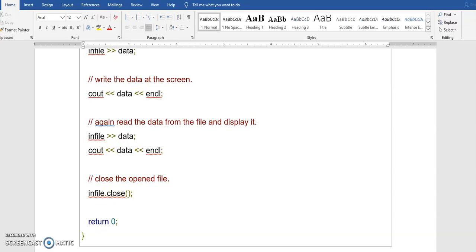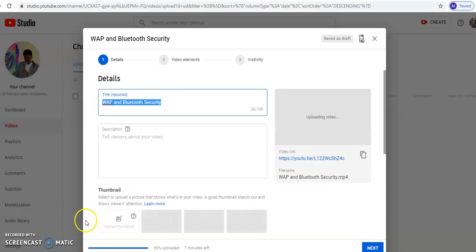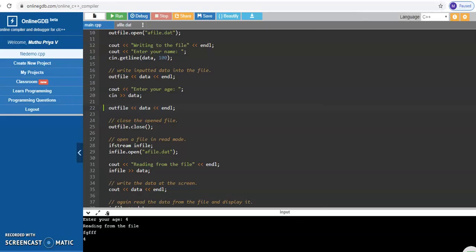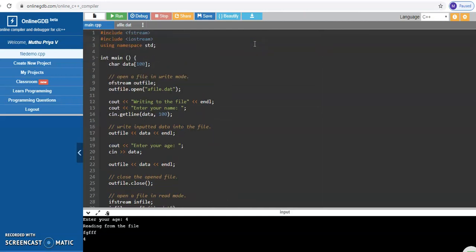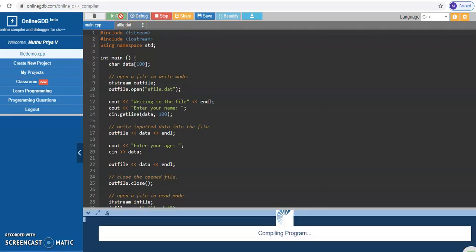You see how this program is executed. So here, see, I have copied this program here in the C++ compiler. In this, I am just debugging. See, I have the same program only. I am going to debug this.